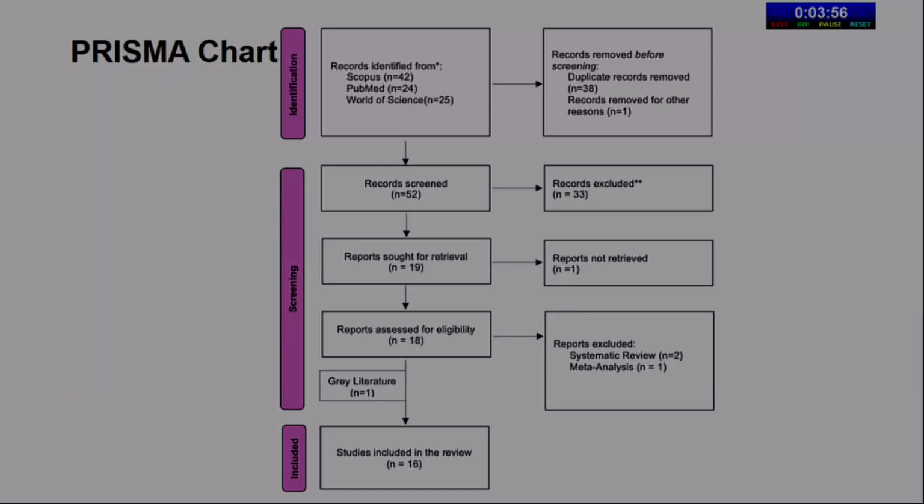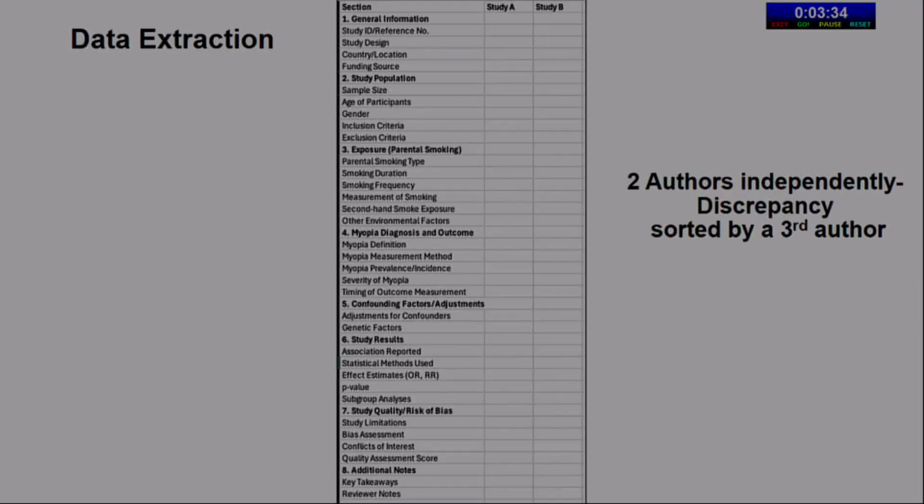This is the PRISMA flow diagram showing that initially 91 studies were retrieved from 3 databases, and after removing the duplicates, the records were screened and 33 records were excluded based on the inclusion and exclusion criteria from the abstracts. Then full texts were retrieved, and finally 16 studies were included in this systematic review. The data extraction was done in Excel format using predefined criteria: the demographic characteristics of the patient, exposure pattern, the duration of smoking, what type of smoking was being studied, myopia diagnosis, confounding factors, whether they were adjusted or not, the study results, and